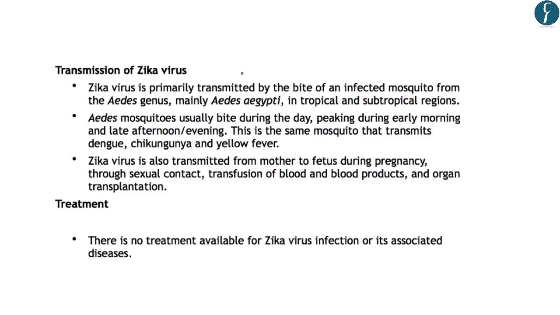Now, regarding the transmission of Zika virus, you should know that it is transmitted by a bite of the infected mosquito named the Aedes aegypti. And these mosquitoes are mainly prevalent in tropical and subtropical regions. So the spread of Zika virus is mainly in the tropical and subtropical regions because of the presence of the vector or the carrier mosquito. Further, the Aedes mosquito usually bites during the daytime, and the presence of these mosquitoes is peak during the early morning and late afternoon or evening.